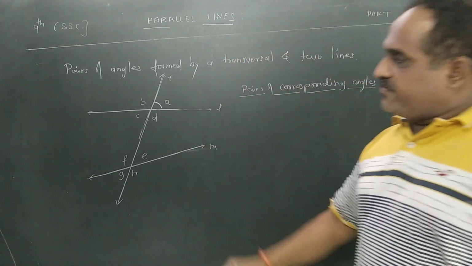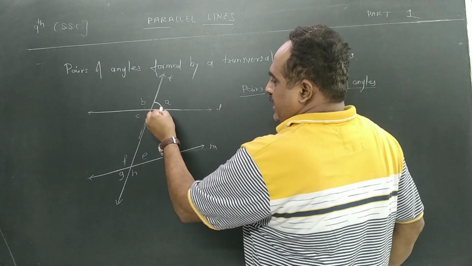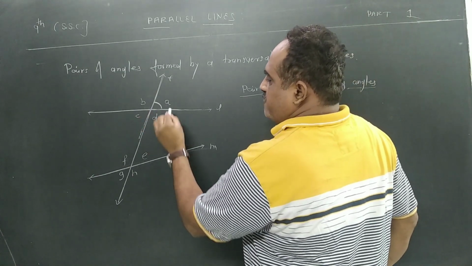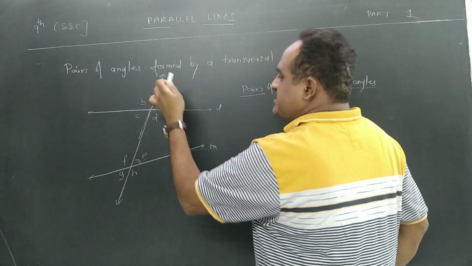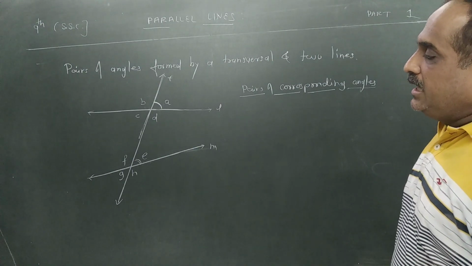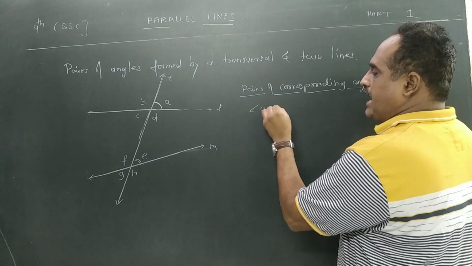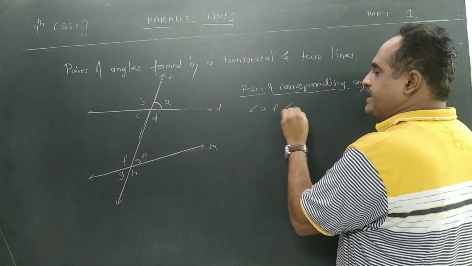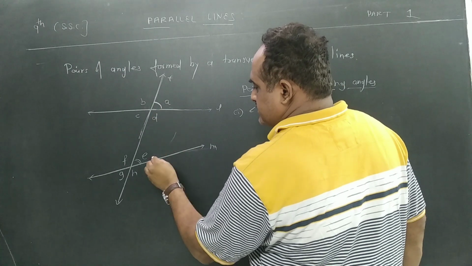So students, see in the figure, the angle like A, exactly the same angle is E. So these two angles I call what? Corresponding angles. The first pair I am going to take is angle A and angle E. Now, have you understood this?